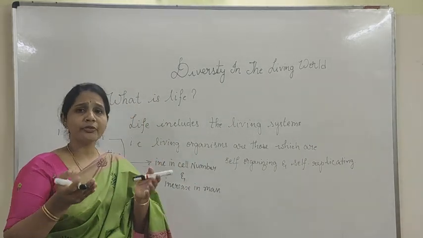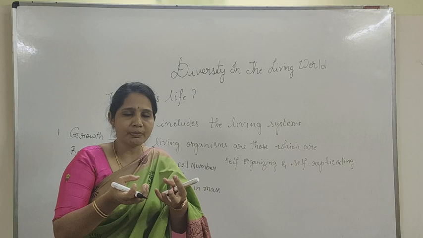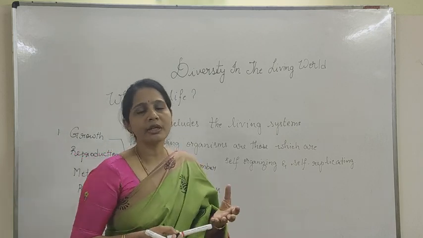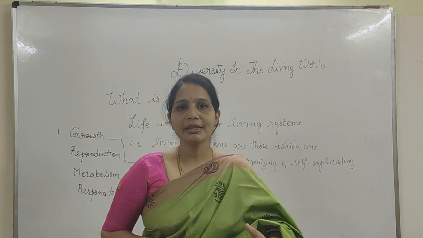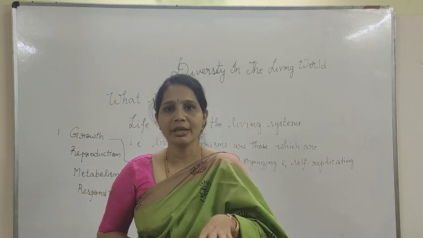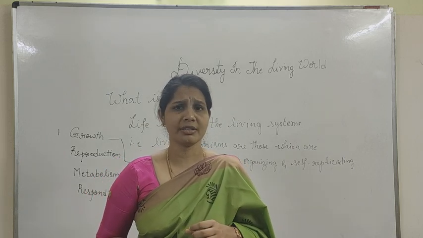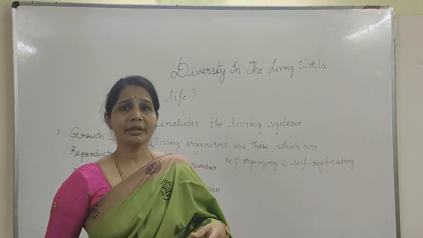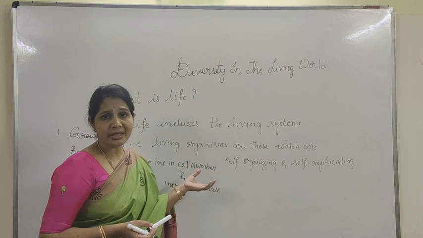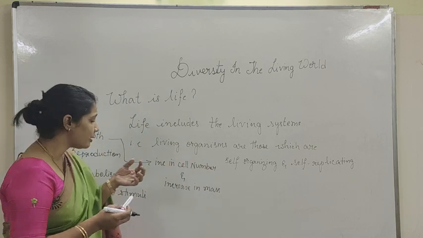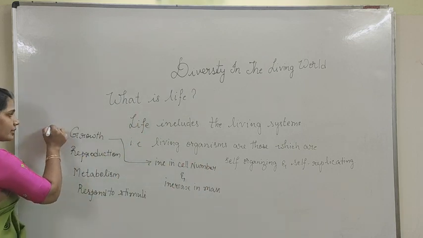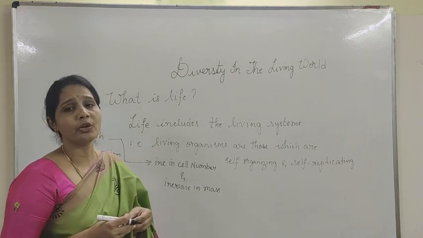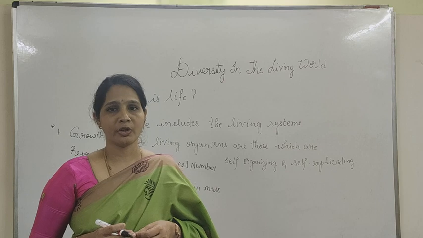For example, if a big rock is broken into number of pieces, obviously that is also increasing in number. But we can't say that the rock or the hill is a living organism. That means it is considered as a non-living organism. But then it is also increasing in number. So we can't consider growth as a distinguishing feature between a living organism and a non-living organism.